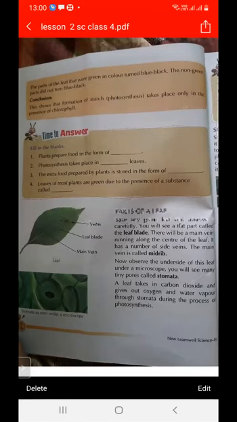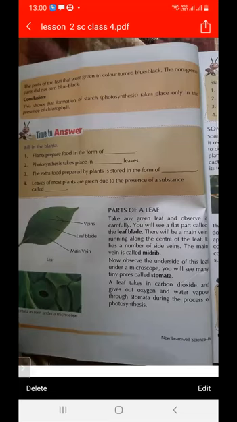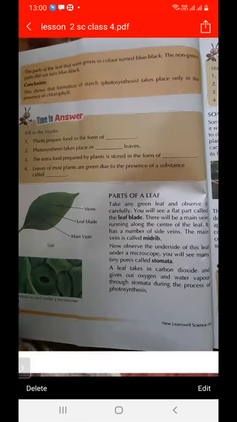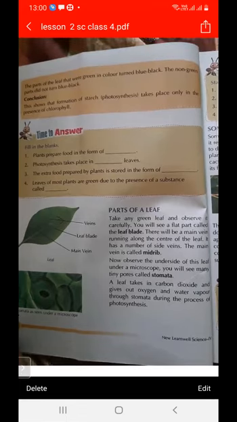Next, we will study about parts of a leaf. A leaf has different parts: leaf blade, main vein, veins. Then we will explain the parts of the leaf. So first, plants prepare food in the form of sugar or starch. Photosynthesis takes place in the green leaves. The extra food prepared by the plants is stored in the stem and roots. Leaves of most plants are green due to the presence of a substance called chlorophyll.